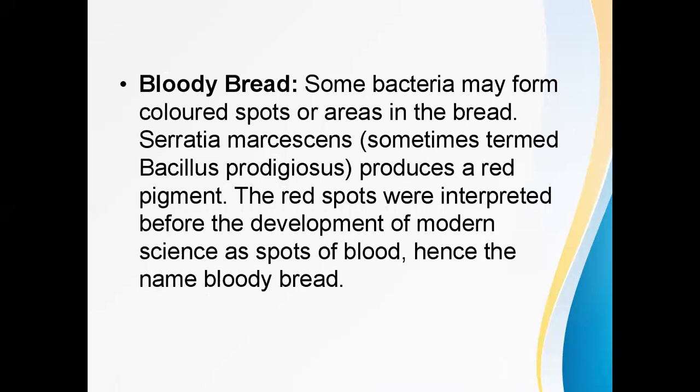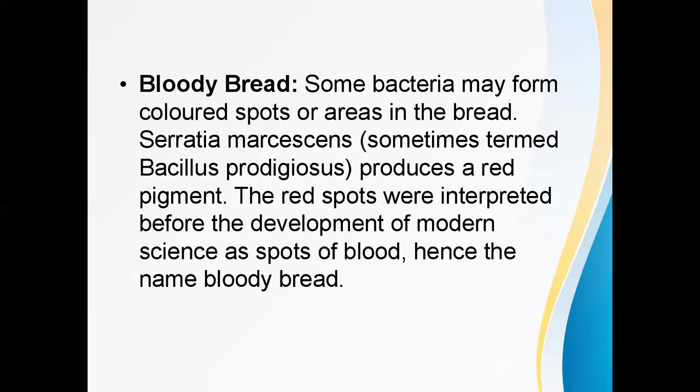Next one is bloody bread. Here, bloody bread means some bacteria may form colored spots or areas in the bread. It is usually caused by Serratia marcescens, sometimes termed Bacillus prodigiosus. This produces a red pigment. These red spots were interpreted before the development of modern science as spots of blood, hence the name bloody bread. So this is another abnormality which we can see in bread production.